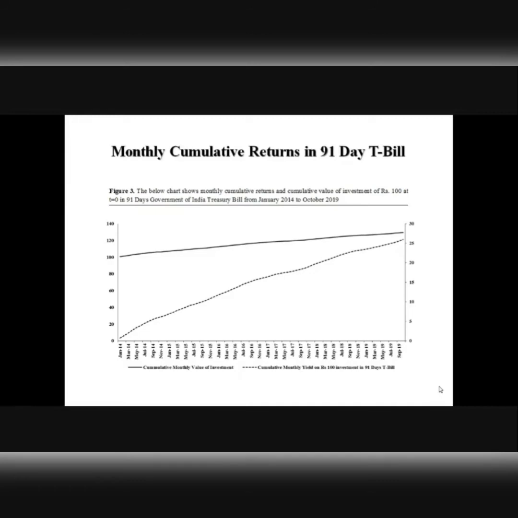The upper graph shows you the change in the investment from rupees 100 to rupees 130 in a linear fashion, right? So this graph shows us that whoever invested rupees 100 in the year 2014 would have got appreciation in the value of that investment to the extent of 130 until the year 2019. That's equivalent to bagging an average return of over 5% per annum. This looks like a fair return if we discuss returns in the short run, right? Moving on.